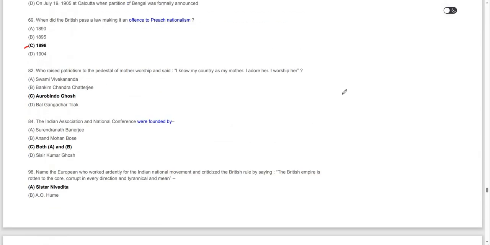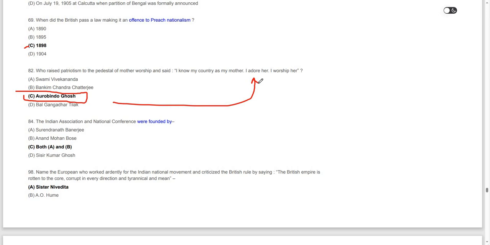Who raised patriotism to the pedestal of mother worship and said, I know my country as my mother, I adore her, I worship her? Arvind Ghosh is the one who raised the country to the pedestal of a mother and said that.